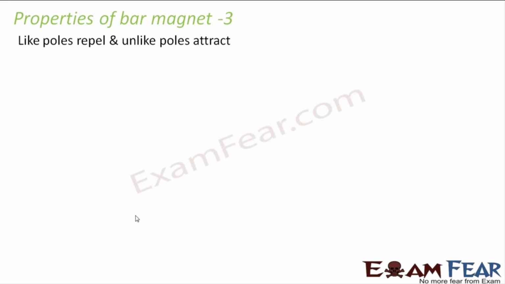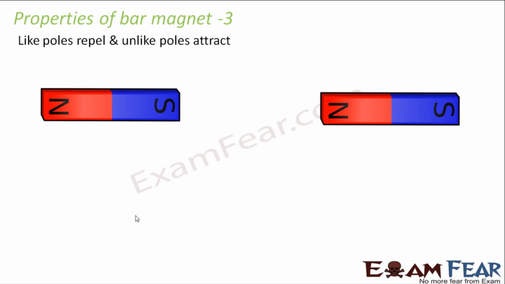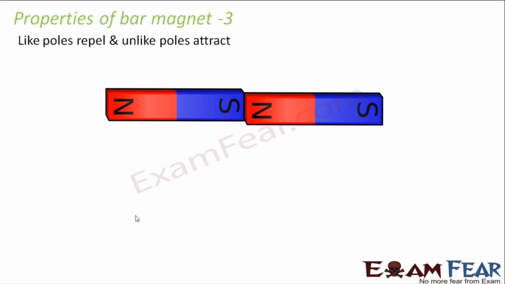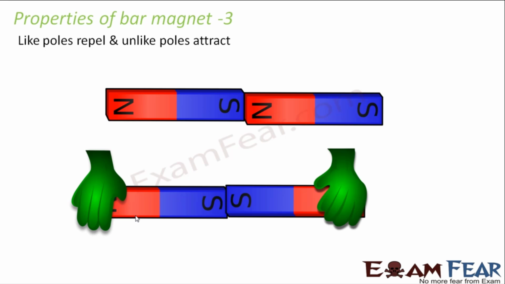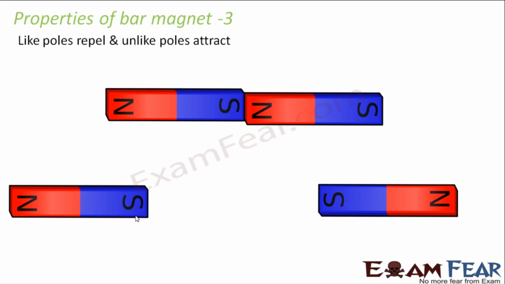The third property being like poles repel and unlike poles attract each other. That means if you bring unlike poles, for example, here you have taken two magnets where the south pole and the north pole are towards each other. So what will happen? Since they are unlike poles, that is south-north will attract each other. Whereas if you bring two like poles near each other, they will repel each other. That means north-north will repel each other, south-south will repel each other, but north-south will attract each other. So that is what we say, like poles repel and unlike poles attract.